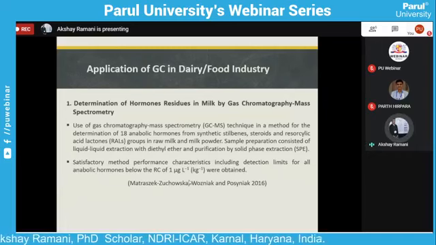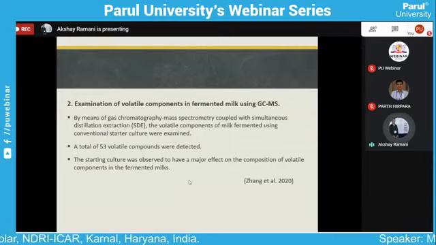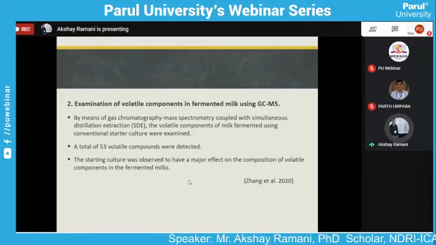Second, examination of the volatile compounds in fermented milk using gas chromatography. By means of the gas chromatography mass spectrometry method, simultaneous distillation extraction was used for the volatile compounds of the fermented milk. A total of 53 volatile compounds were detected.